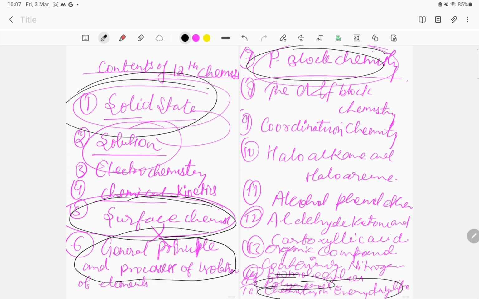So overall, the total number of chapters that we have studied in class 12th is 16. Out of these 16, 6 chapters were deleted last year. So it may be possible that this year also these 6 chapters will be deleted as earlier, and we have to study only 10 chapters. This is all about the chapters that we have to study in the theory part.